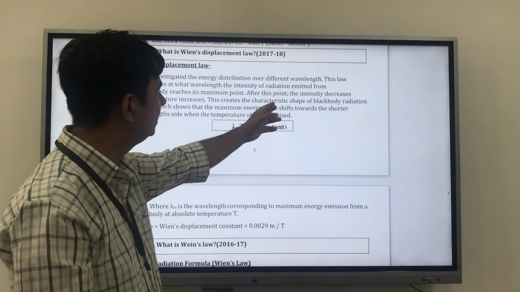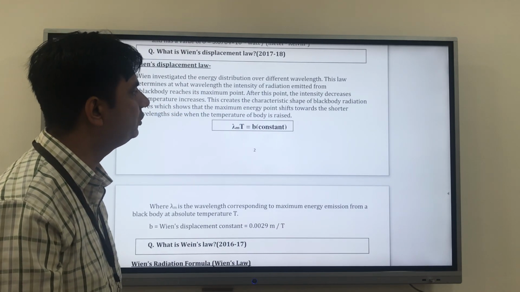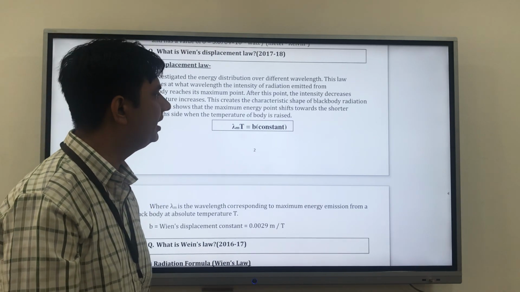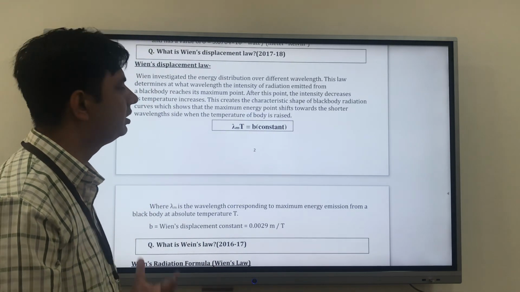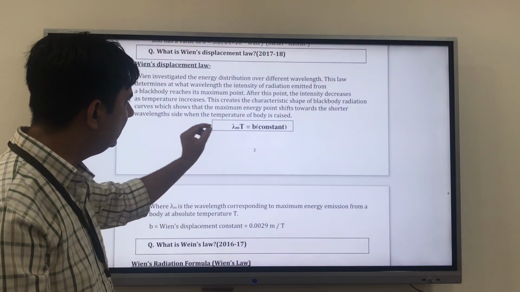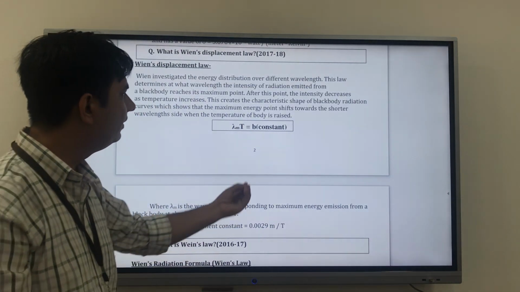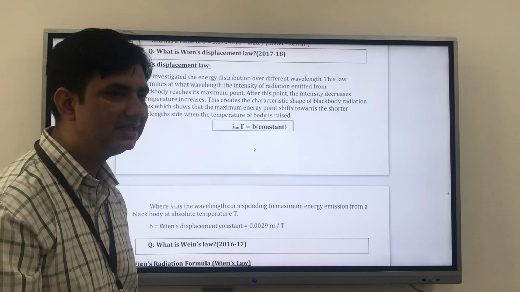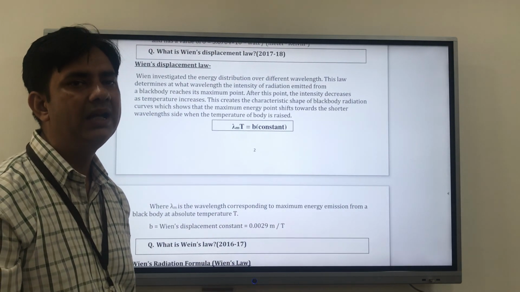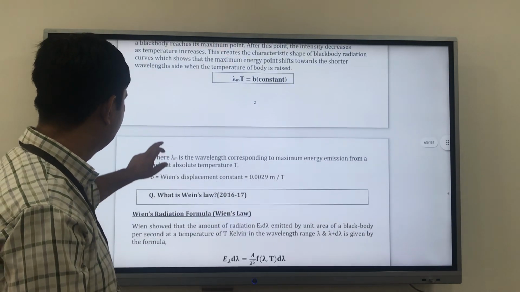decreased. After this point, the intensity decreases as temperature increases, and this creates a characteristic shape for the black body radiation curve, which shows that the maximum energy point shifts towards a shorter wavelength. I explained this a little while ago. So he says that lambda m T is a constant, and he gave a value of that constant. He said that lambda m, the wavelength of maximum energy, multiplied by T is equal to b, and that b is some constant. And what is that?